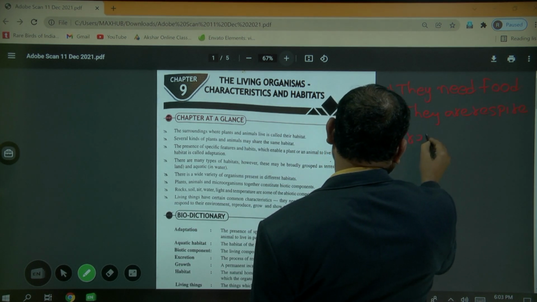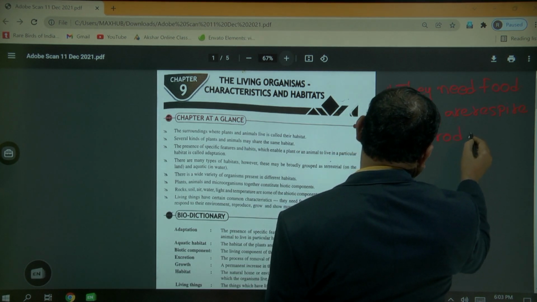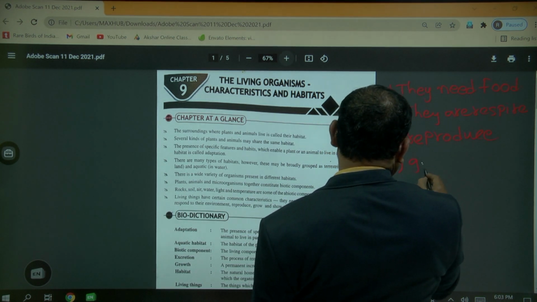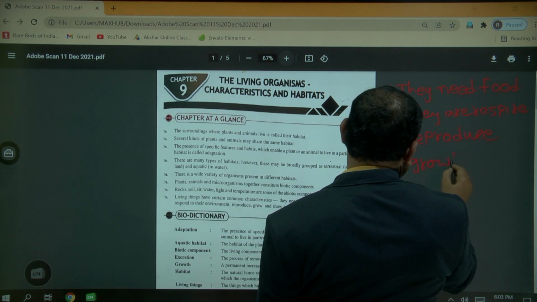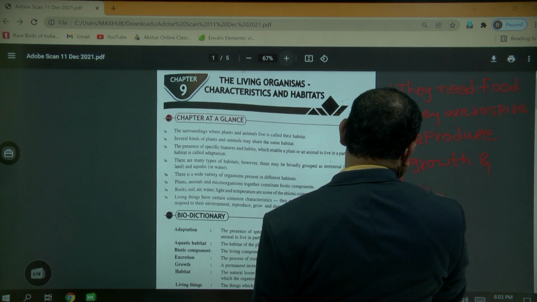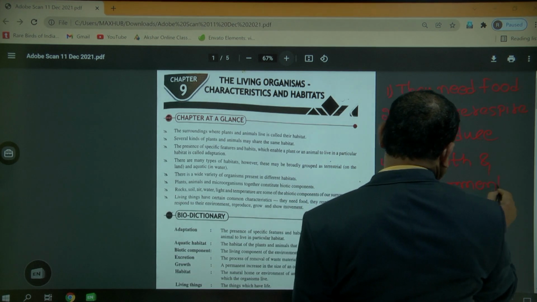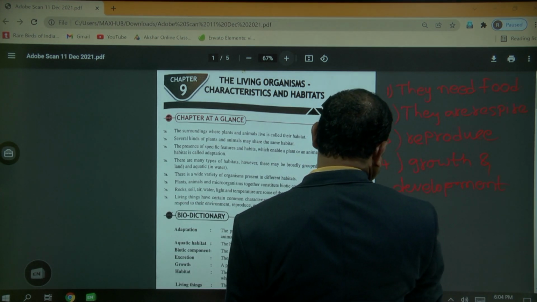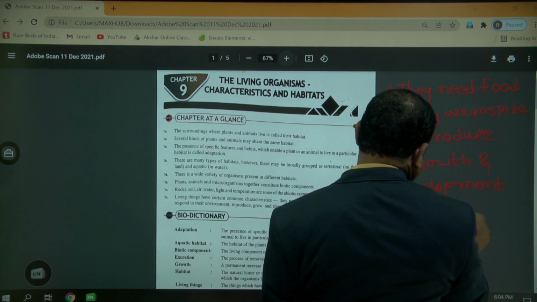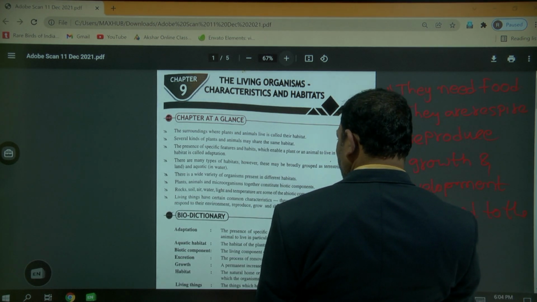Next, they reproduce. Fourth, they show growth and development. Fifth, they respond to stimuli.